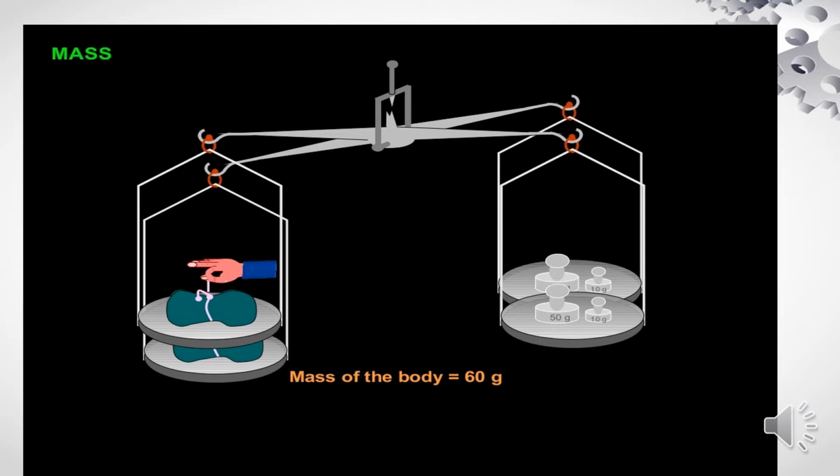Now we will discuss mass. We have learned in the previous chapter that the mass of an object is the measure of its inertia. We have also learned that the greater the mass, the greater is the inertia. It remains the same whether the object is on the earth, the moon, or even in outer space. Thus, the mass of an object is constant and does not change from place to place.